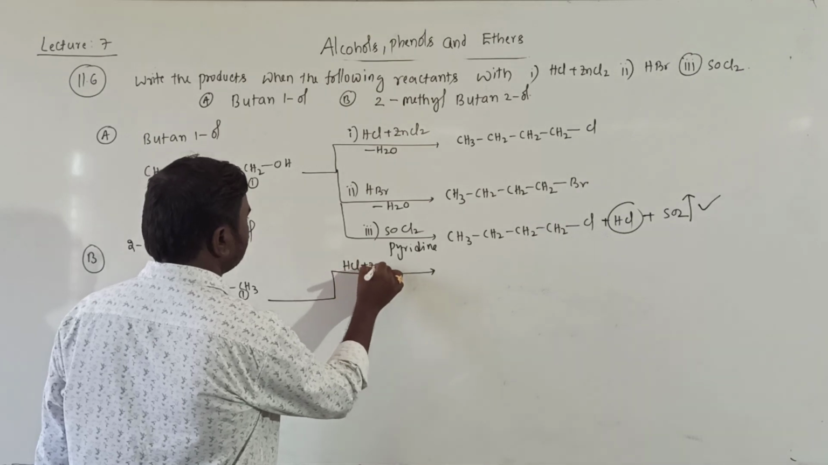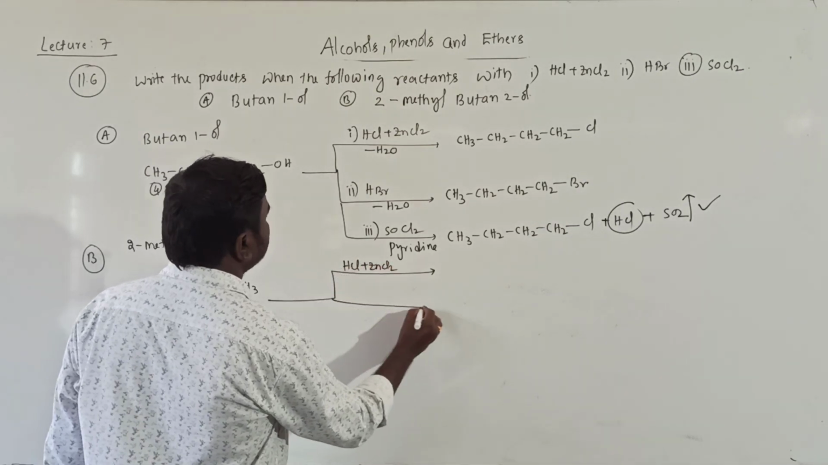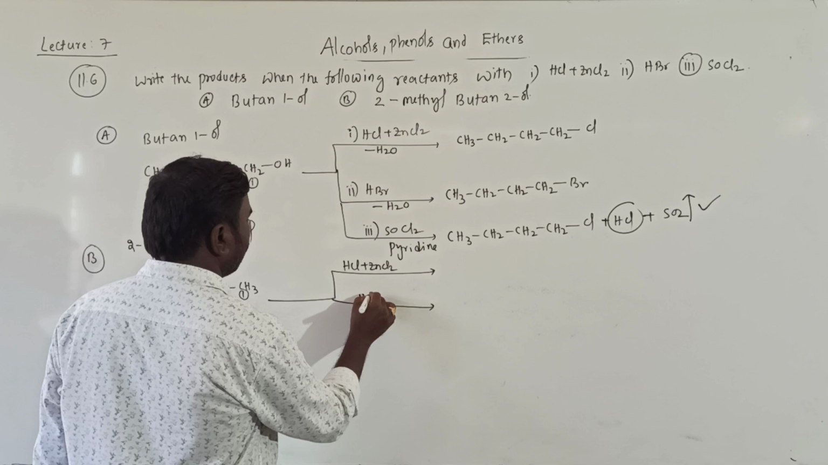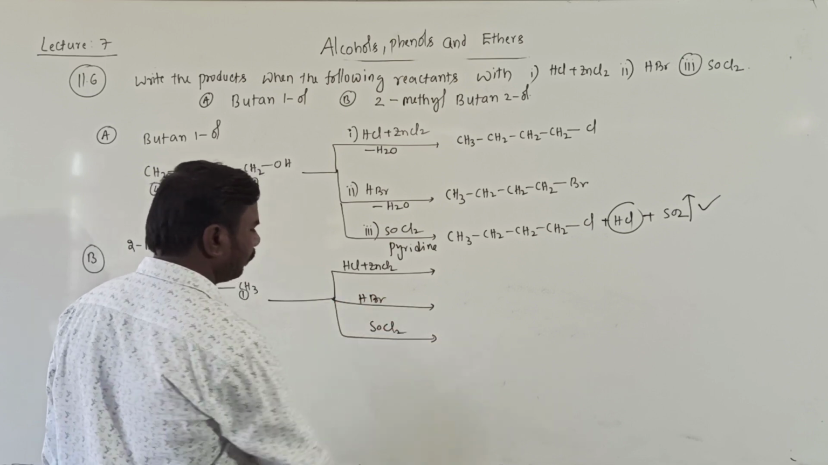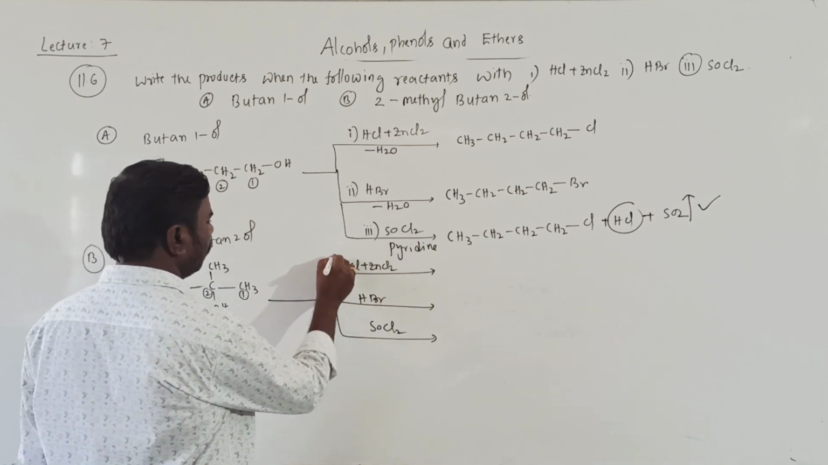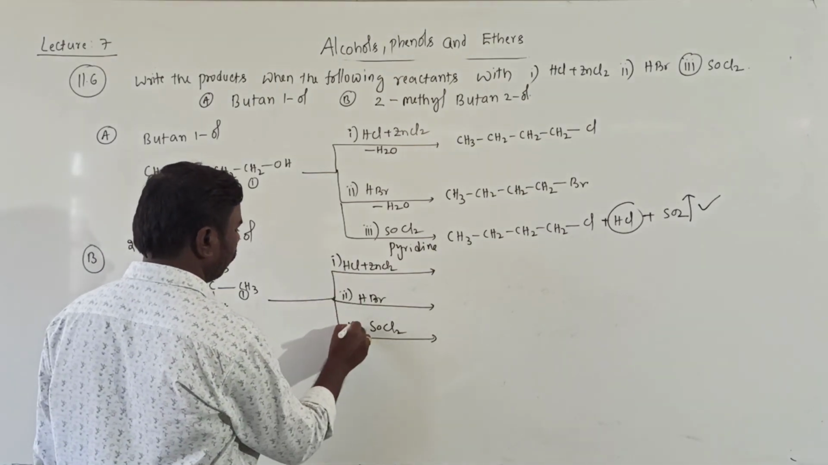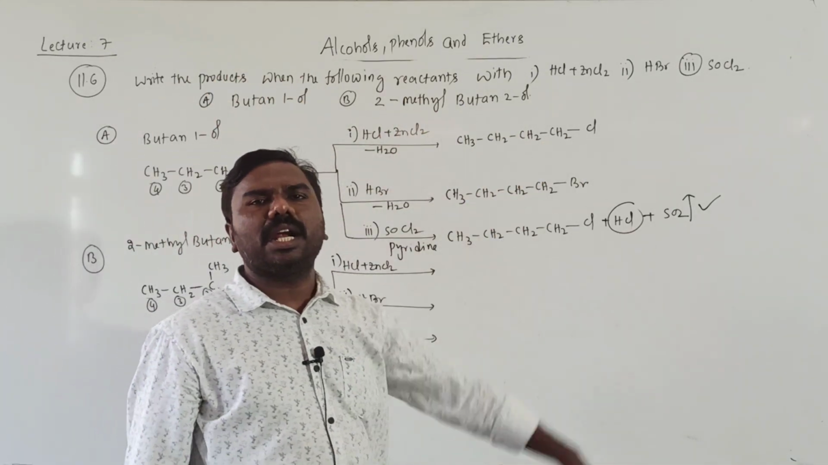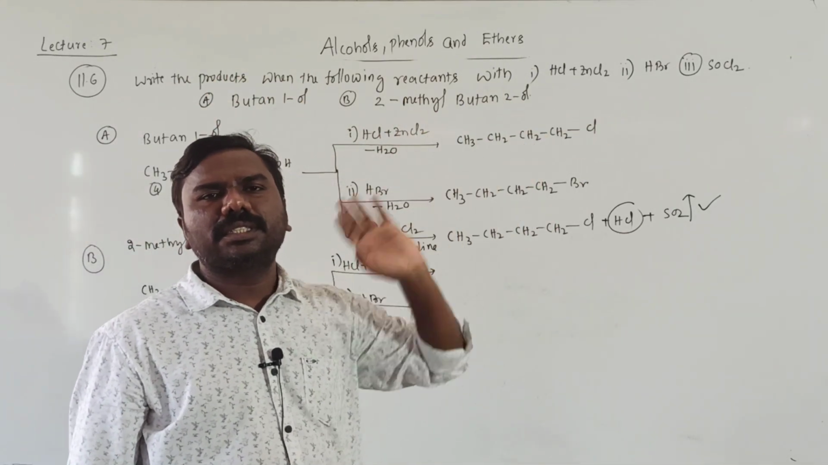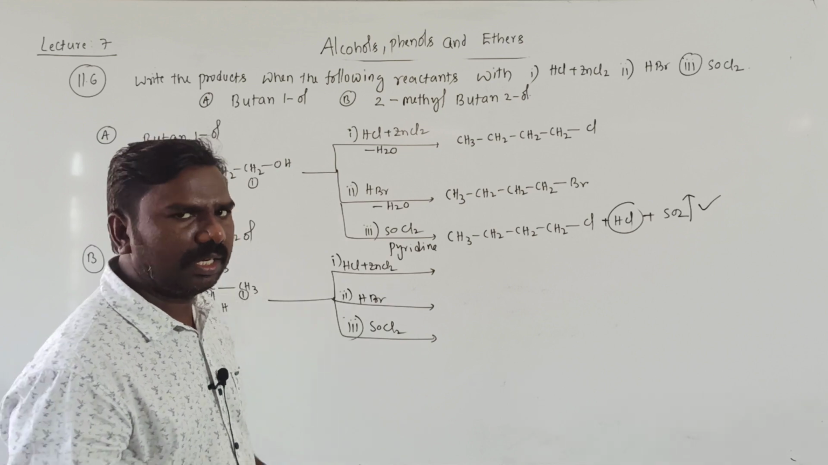How does it react with HCl plus ZnCl2? Next, HBr. Next, SOCl2. Again, first one, second one, third one. What are the reactions? Understood? First one, how does it react with the 3 reagents? Second one, how does it react with another 3 reagents?